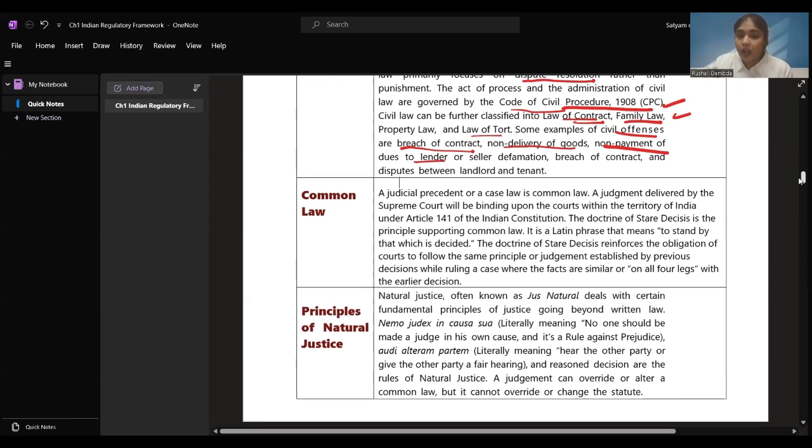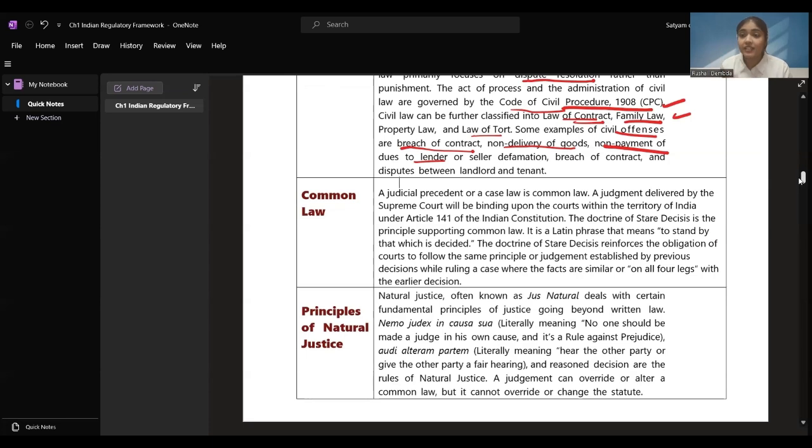Common law. A judicial precedent or a case law is a common law. Suppose a judgment was given by the Supreme Court of India, as I mentioned earlier, that is going to be binding on the entire territory of India. That becomes your common law.